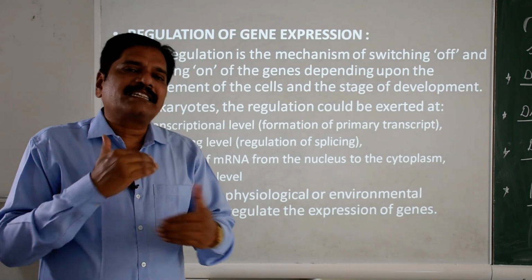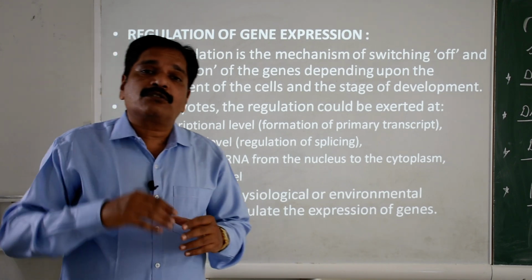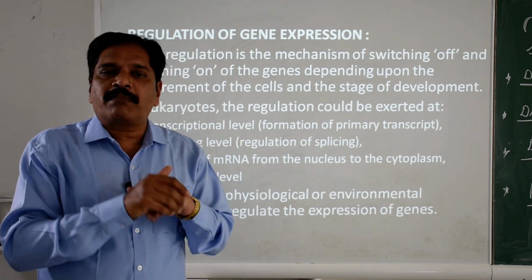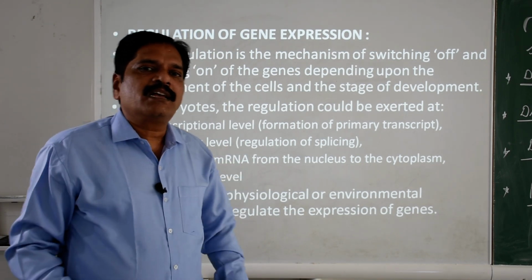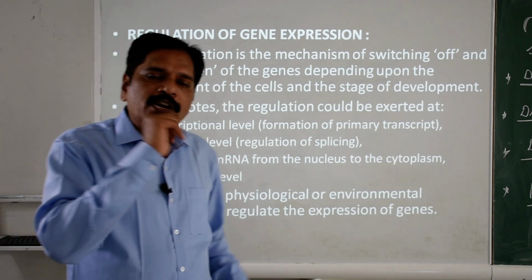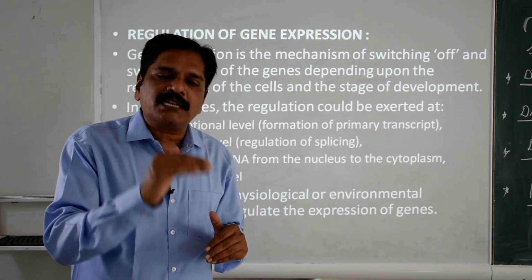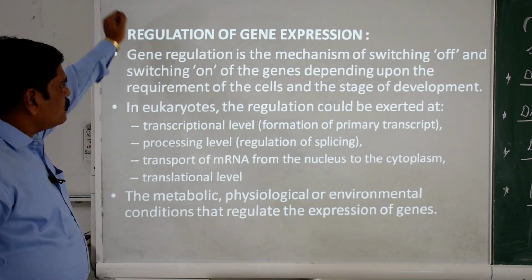And second are the special genes, which are not activated throughout life, but time to time they are activated and deactivated. That's why they are called switch on-off genes. So remember, two types of genes: the housekeeping gene, and the switch on-off gene.